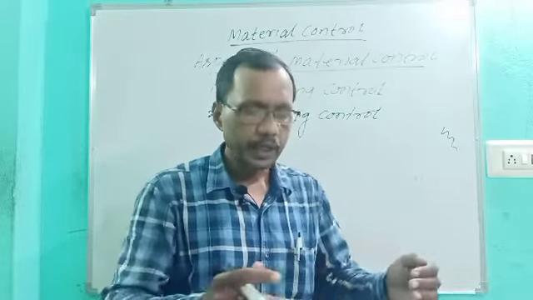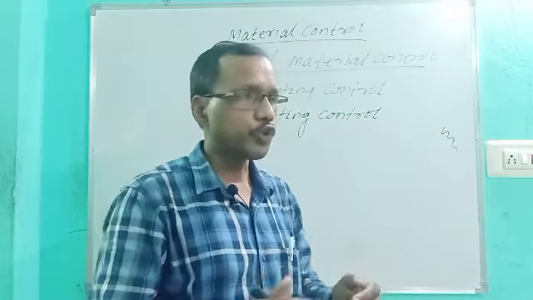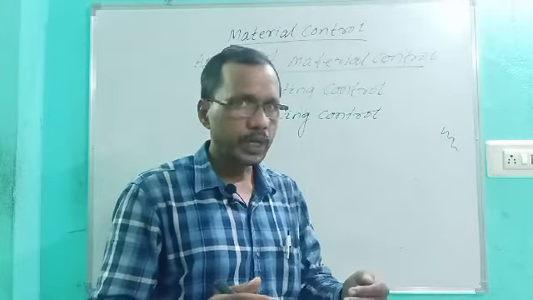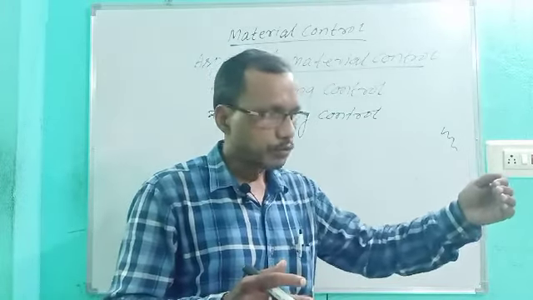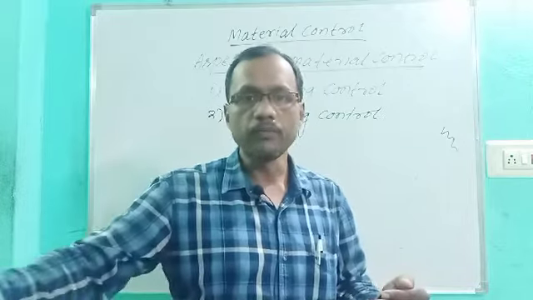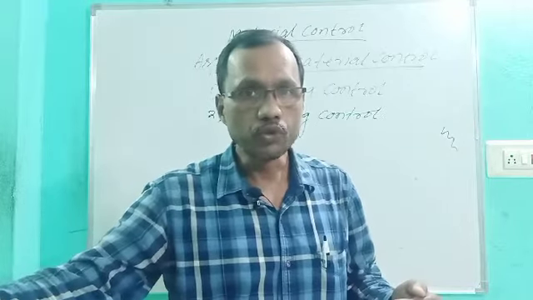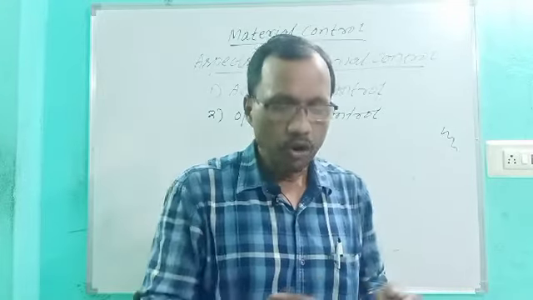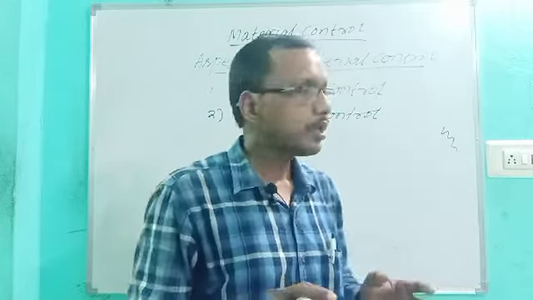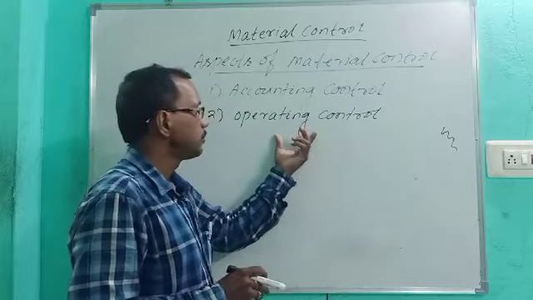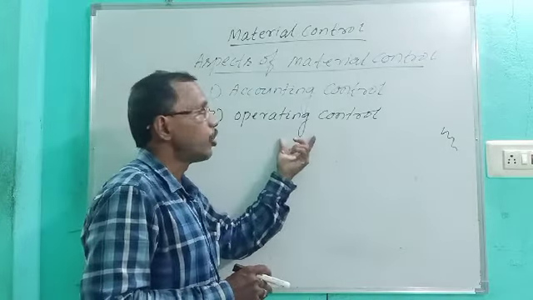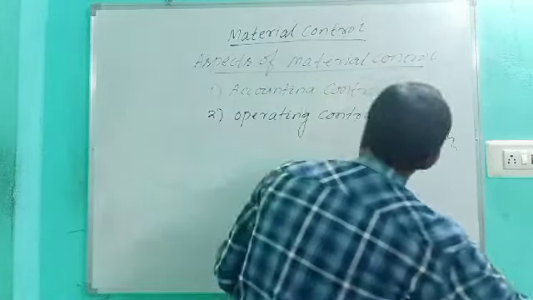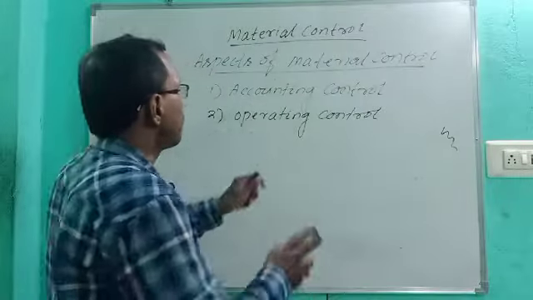All these are to be maintained simultaneously, so that we can come to the conclusion about the quantity of inflow and outflow, means issue of material to the production center and purchase of material from the supplier. All these movements of materials are taken into account regarding operating control. This is all about aspects of material control.